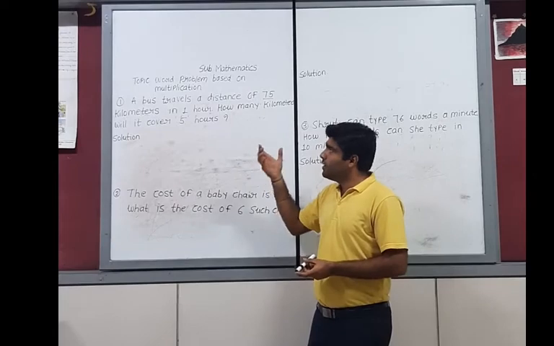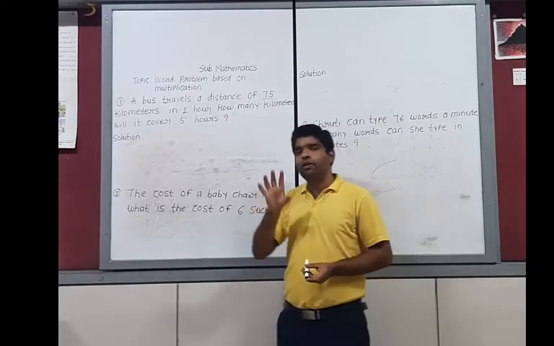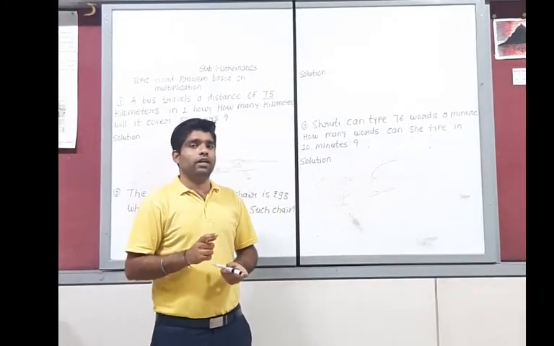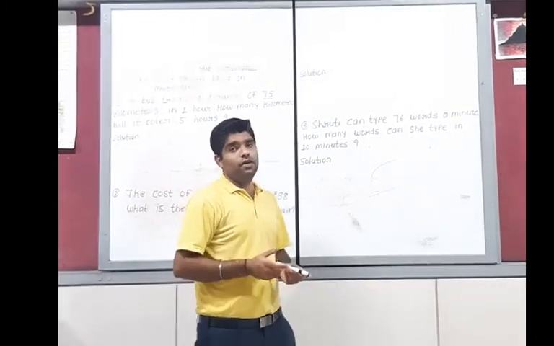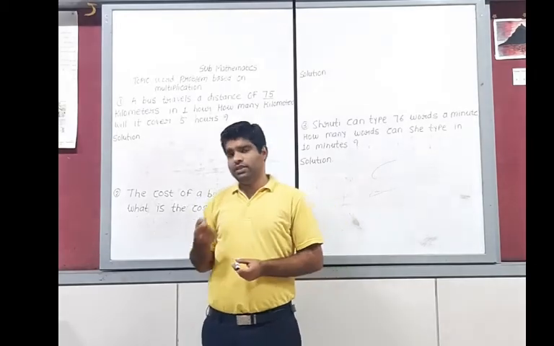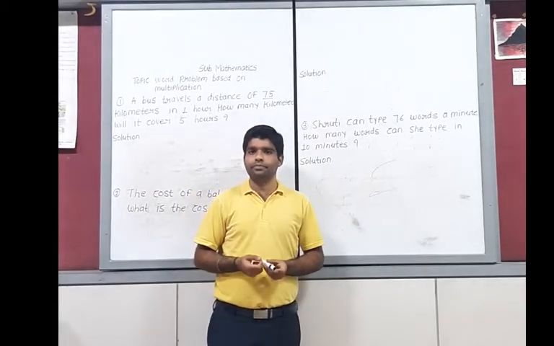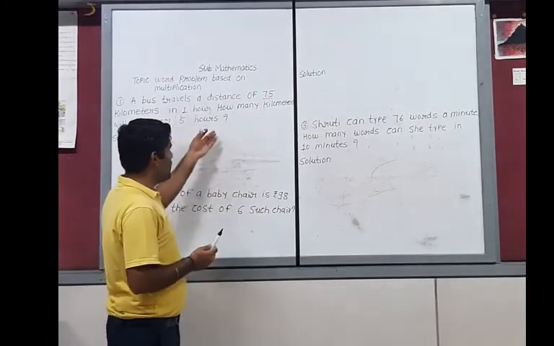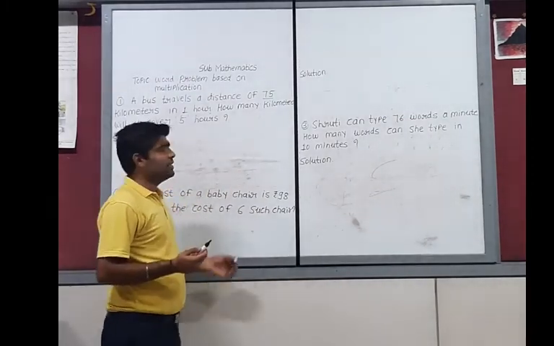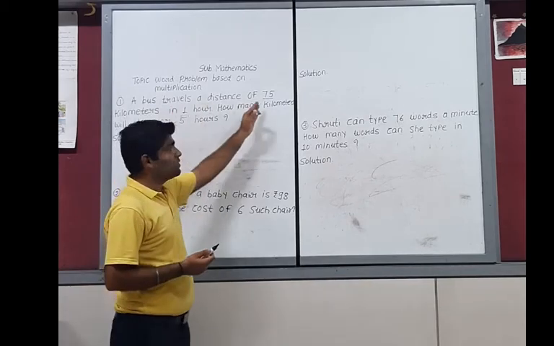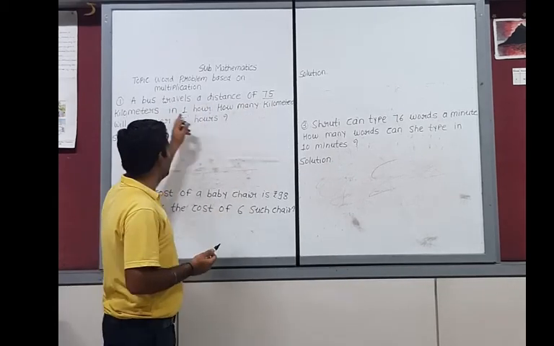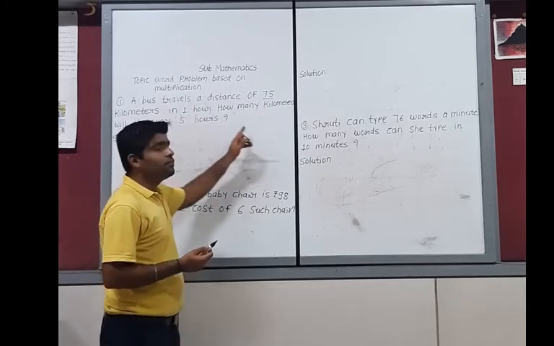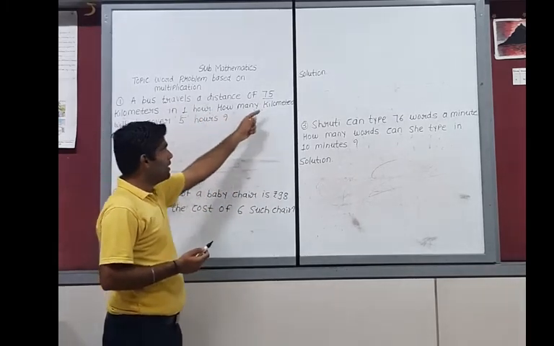It means that a bus travels a distance of 75 kilometers in 1 hour. Okay, it's the given condition. Now we have to find out how far the bus travels in 5 hours. It means that we have to use simple multiplication. First of all, we write down the given condition. Your given condition is what? A bus travels a distance of 75 kilometers in 1 hour. Then we have to find out the distance the bus travels in 5 hours. It means you have to use simple multiplication.